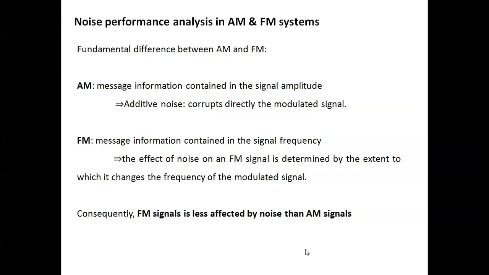Consequently, the FM signal is less affected by noise than the AM signal. FM has low noise compared to AM.